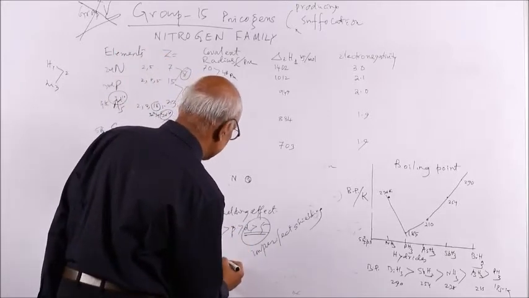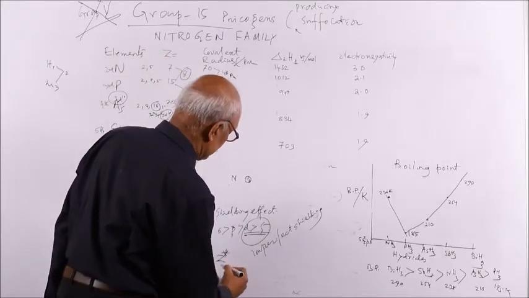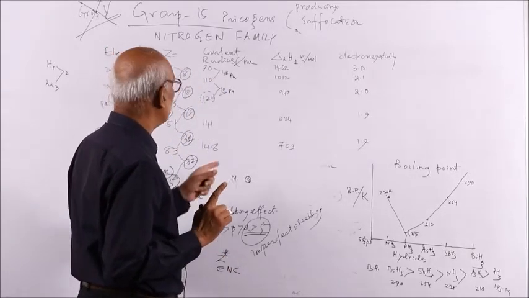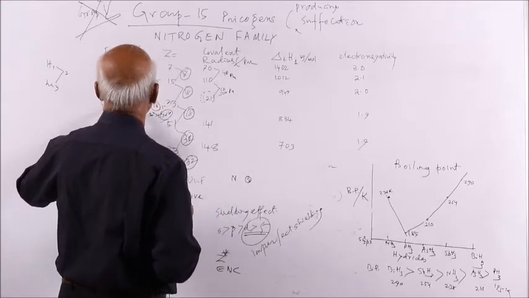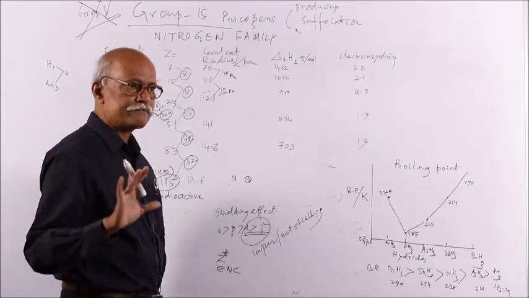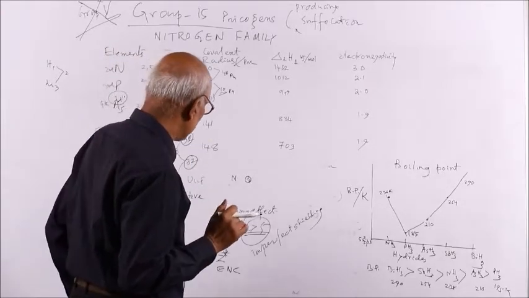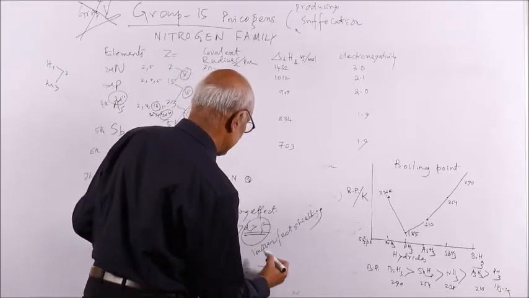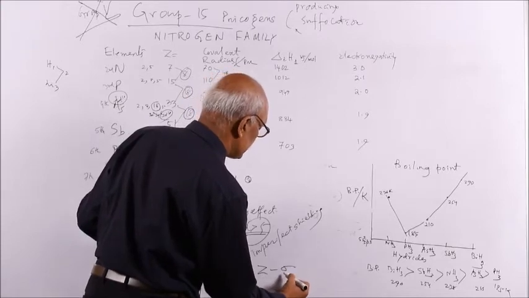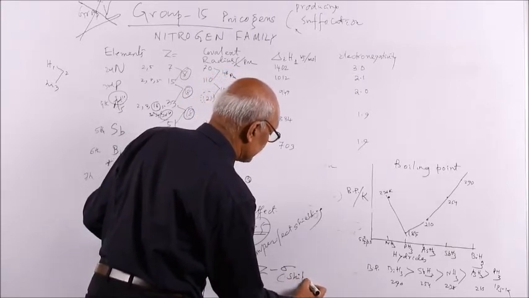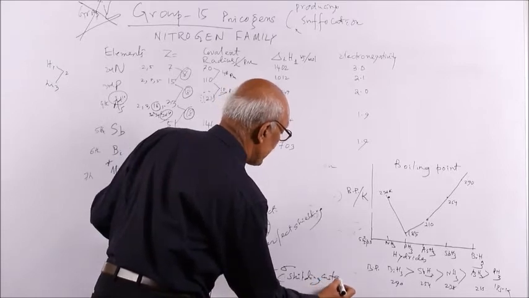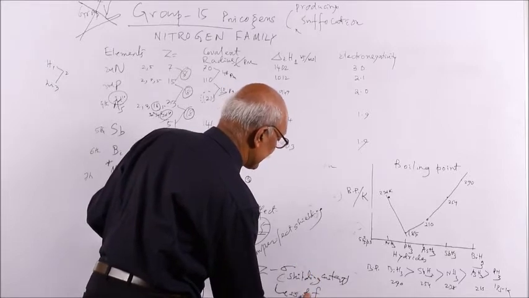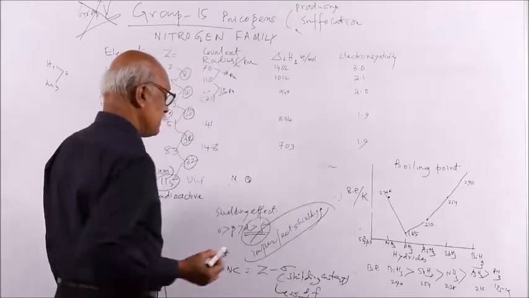You know this effective nuclear charge, Z star, ENC. Nuclear charge means, suppose for arsenic the nuclear charge is 33, but the influence of 33 protons will not be felt by the external electron, it will be less than that. So the effective nuclear charge is equal to Z minus sigma, where sigma is called the shielding constant. The shielding constant is less for d and f electrons, because this is imperfect shielding.